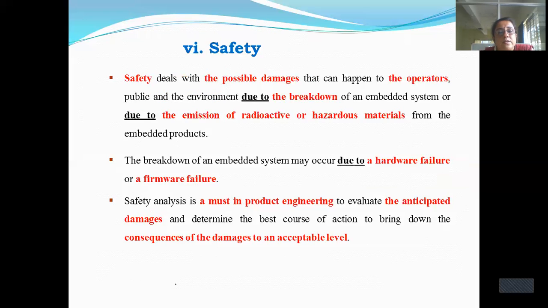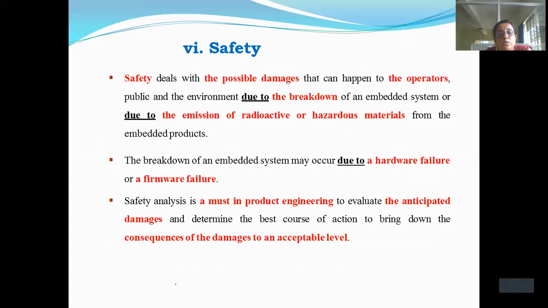Then safety measures are also one precaution that you have to take. Whenever you are operating any embedded system in real time, there may be some systems that emit certain radioactive or hazardous material, which will damage the surrounding environment. In that case, certain safety measures should be taken. What should be done here, right? And the breakdown of an embedded system may occur due to hardware failure, or a certain failure may happen. So in that case, in the safety analysis, what should be done?